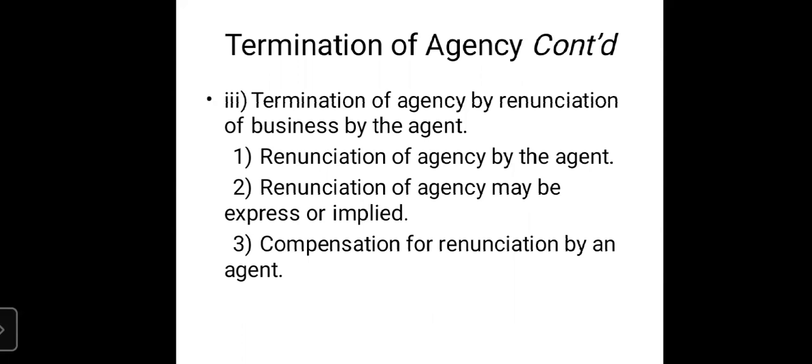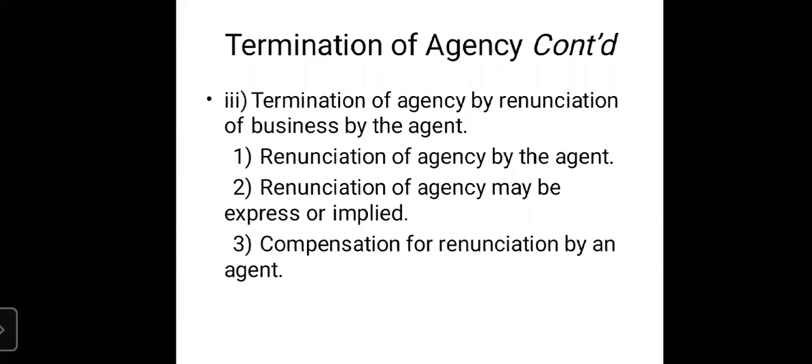After 8 months, the agent, without any valid reason, stops coming to the work of agency. So it will again be called premature revocation or premature renunciation.